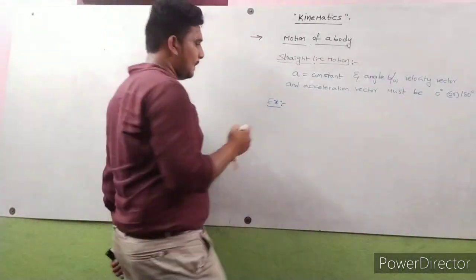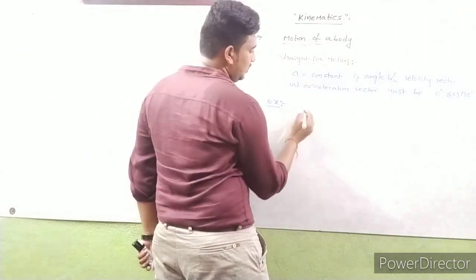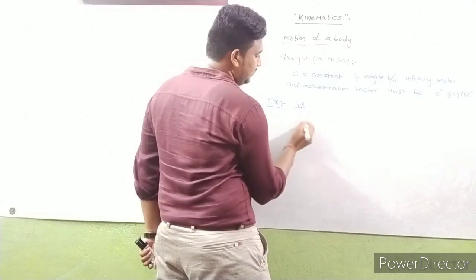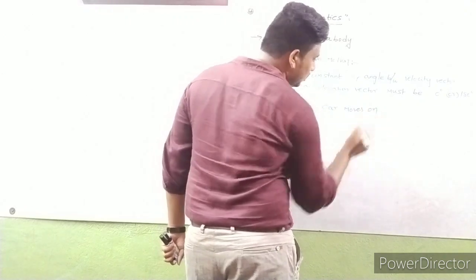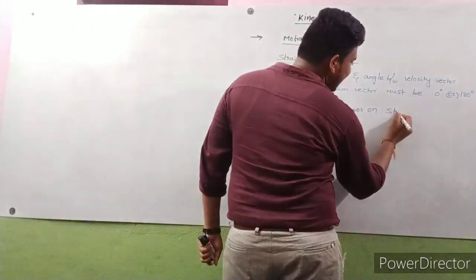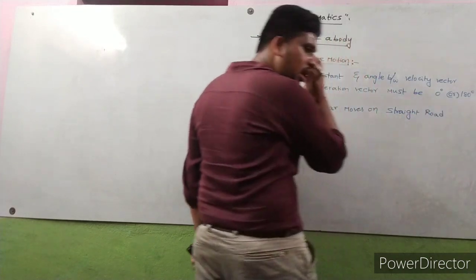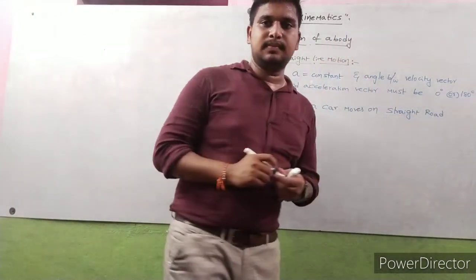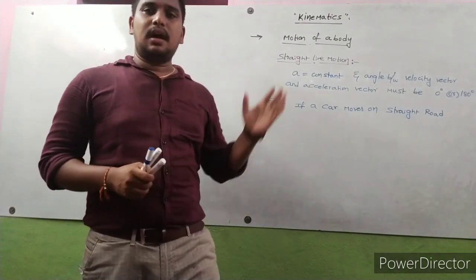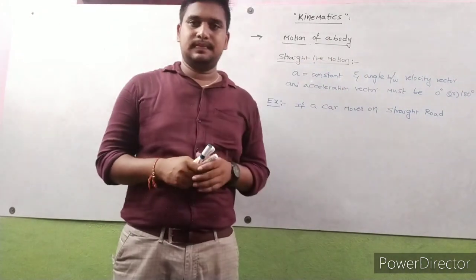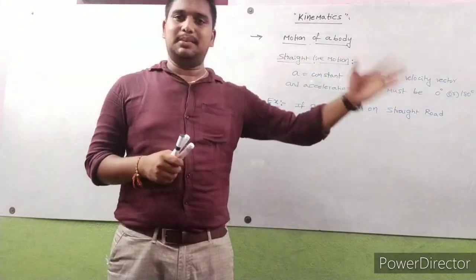Example: if a car moves on a straight road, that is one example of straight line motion.